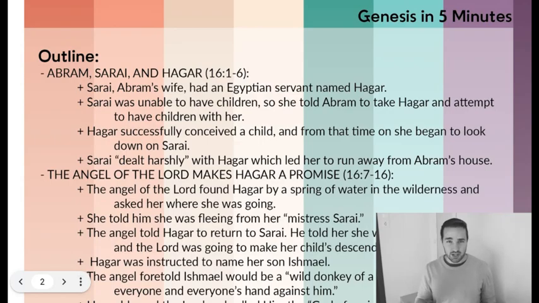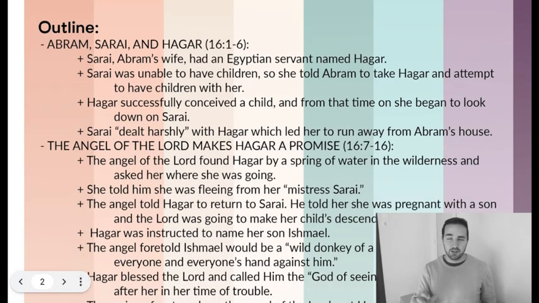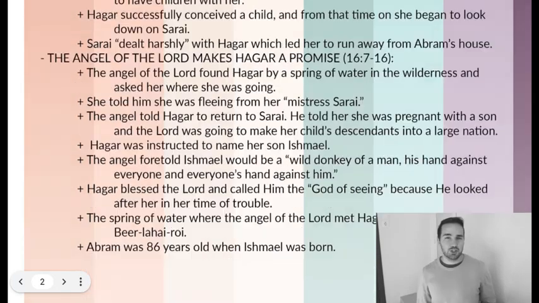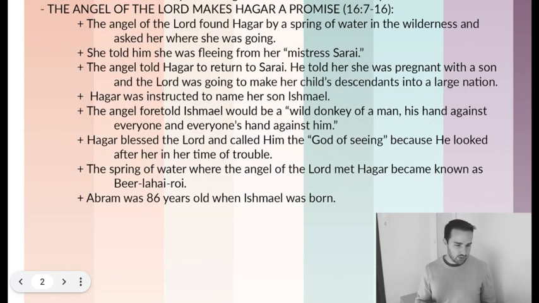Now, Hagar was actually successful conceiving a child with Abram, and from that time on, the text says that she began to look down on Sarai, maybe because she was unable to conceive and Hagar had been successful. But she began to look down on Sarai, and Sarai, quote, dealt harshly with her, which resulted in Hagar running away from Abram's house.